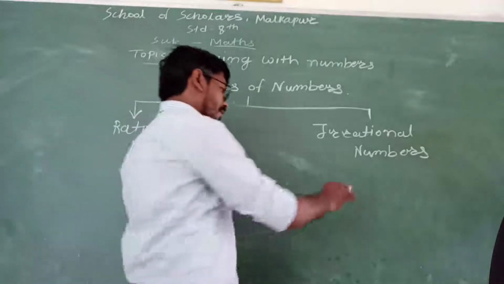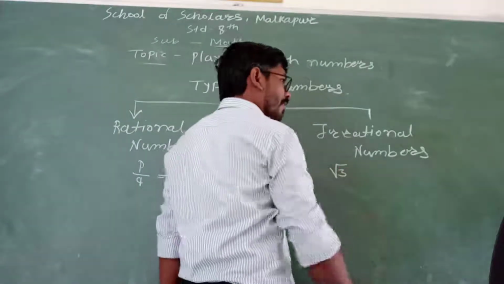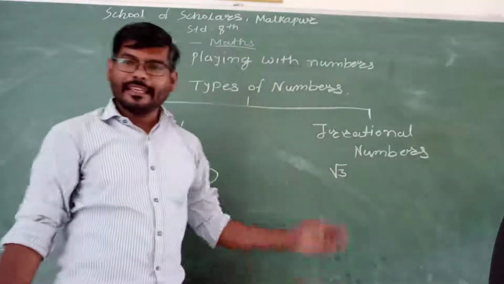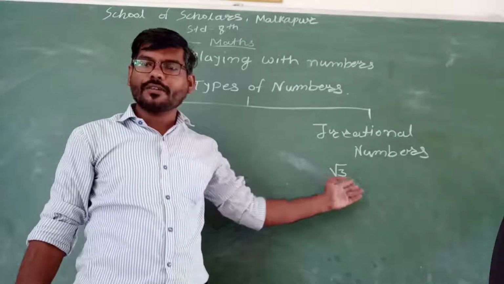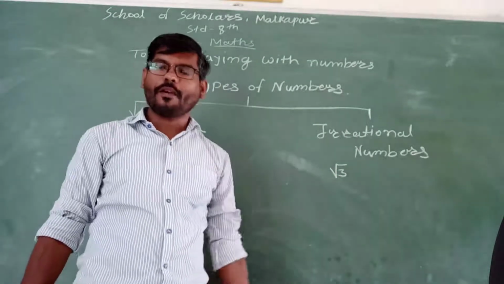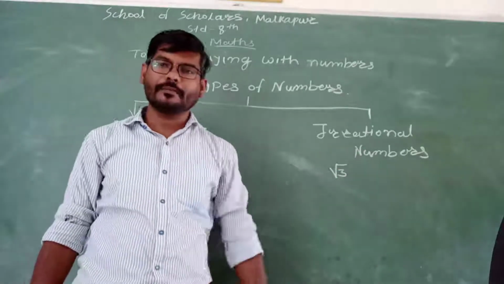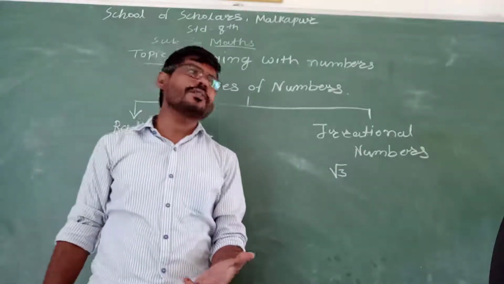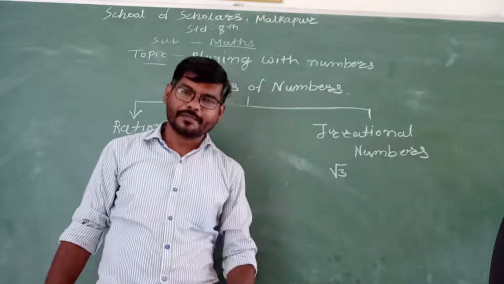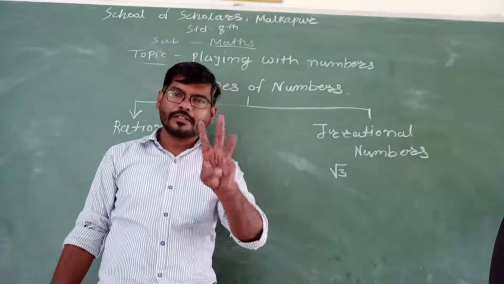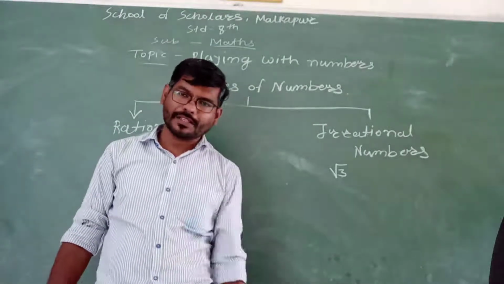That is, for example, the square root of 3. The exact square root of 3 does not exist, so we cannot represent it in the form of p by q. Therefore these types of numbers are said to be irrational numbers. One more thing: according to the decimal expansion, you know very well there are three types of decimal expansion.